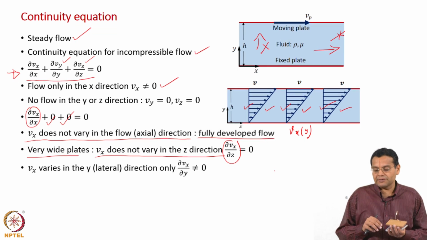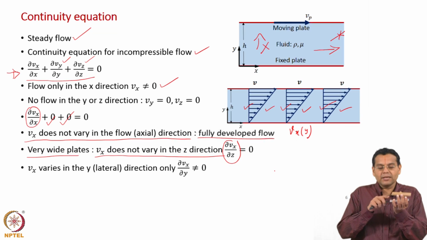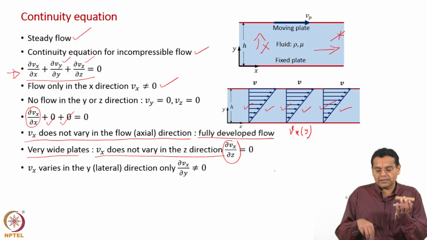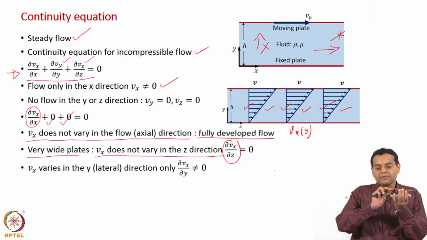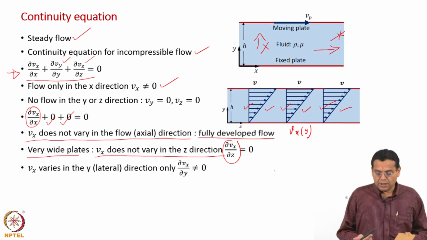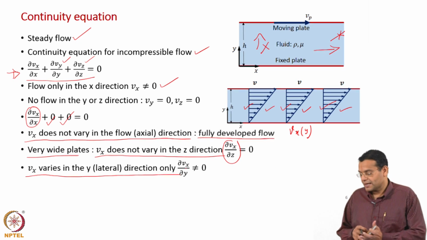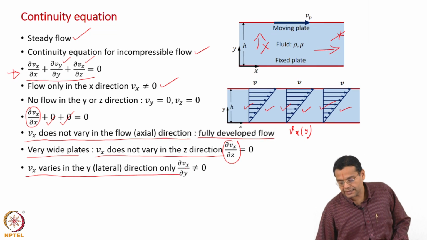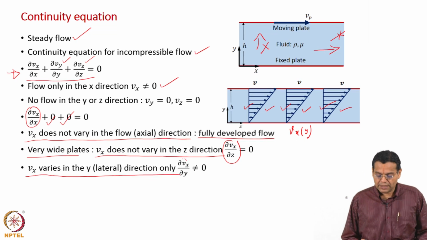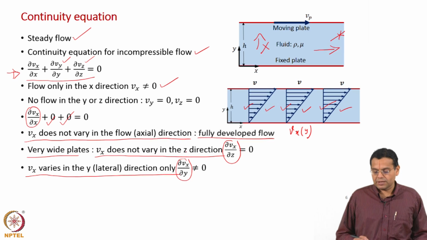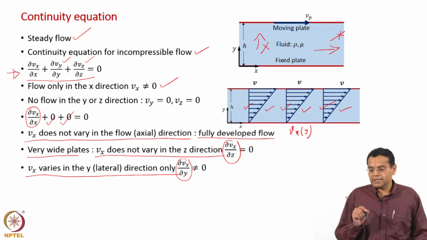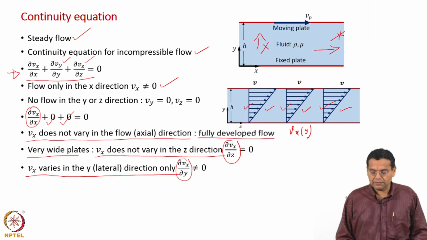So, the only direction in which Vx can vary is the y direction. Vx not varying with x is a conclusion from the continuity equation. Vx not varying with z is an assumption. So, Vx will vary only in the y direction, which we call the lateral direction. So, only this derivative will remain. Variation of Vx in the y direction, that derivative will not be equal to 0.